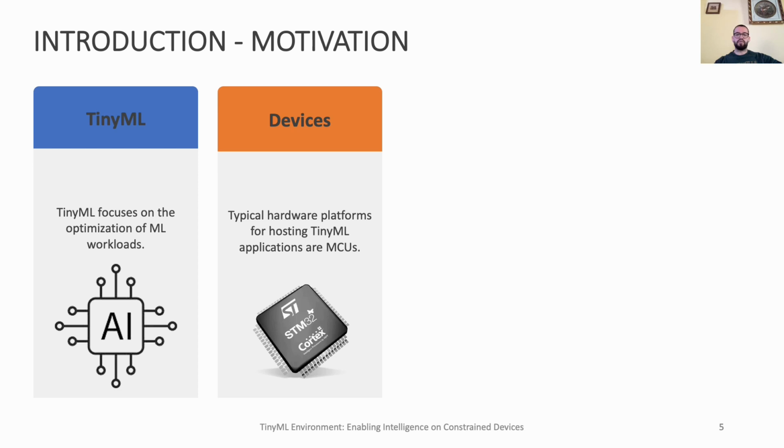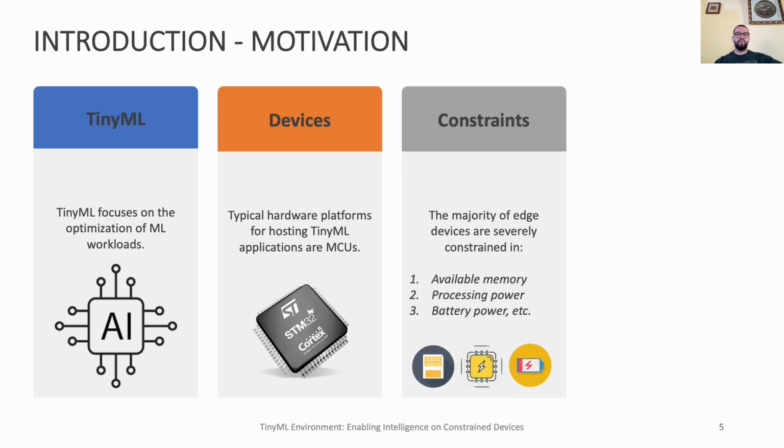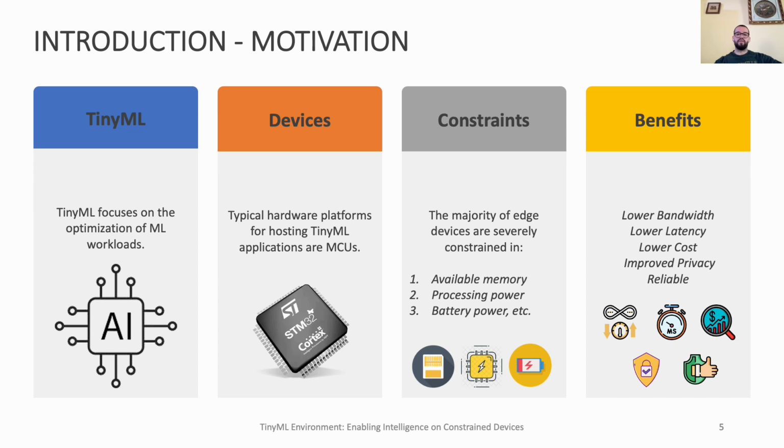These microcontrollers are widely available, cheap, and energy efficient, and often connected to sensors such as microphones, cameras, and so on that constantly collect information about the local environment. Although the majority of edge devices has severe limitations in terms of processing power, available memory, and battery life, the benefits of this shift are significant, particularly in terms of bandwidth, latency, cost, and privacy.